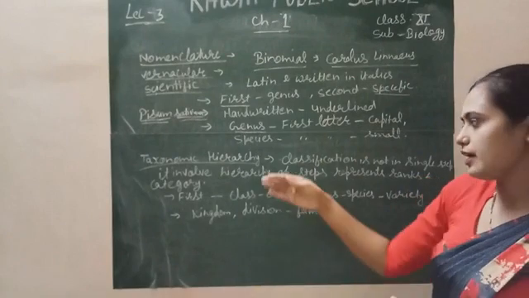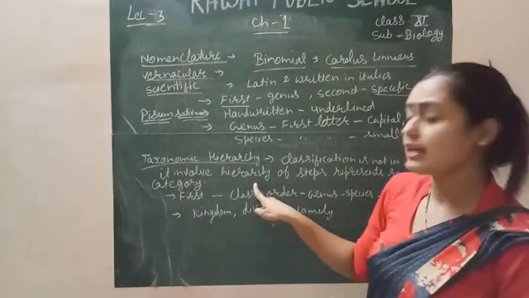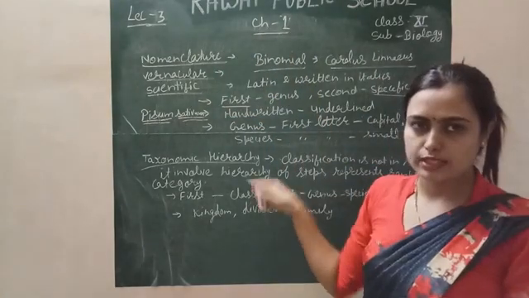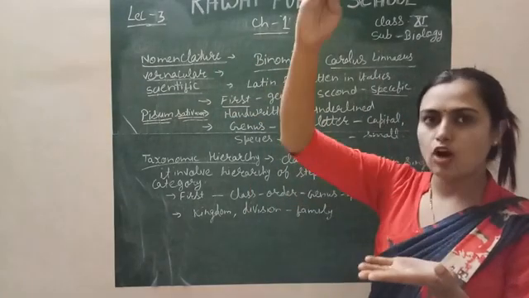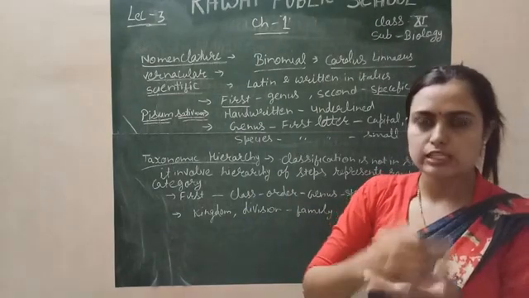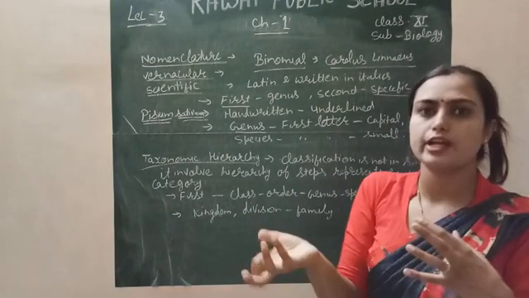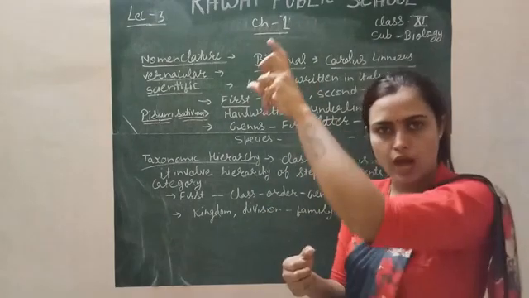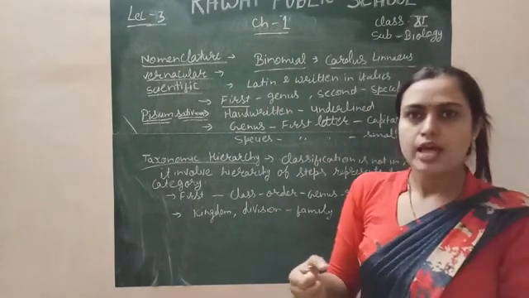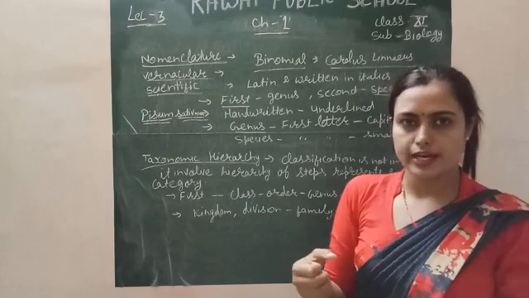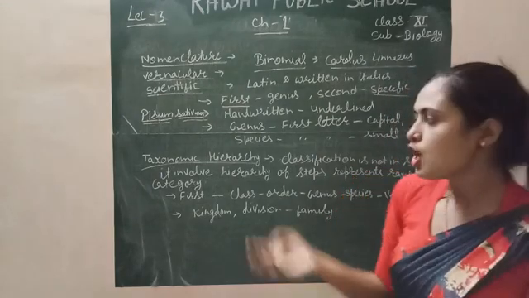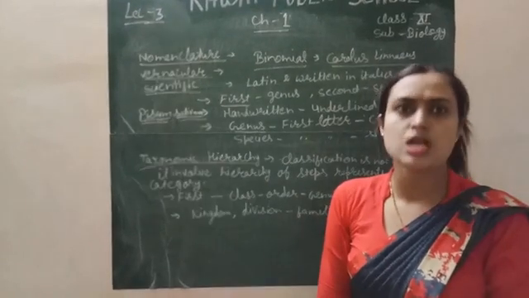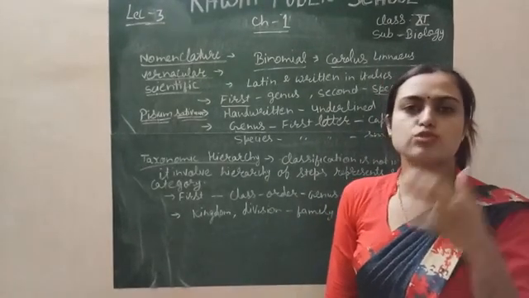It should occur in hierarchical steps. Hierarchy means from smaller to larger or from larger to smaller, in ascending or descending order. According to the sequence, for example, from smallest to largest or largest to smallest. This series of categories is called hierarchy. So taxonomy is always present in hierarchy because it is not possible in a single step. It needs 5 to 6 steps.